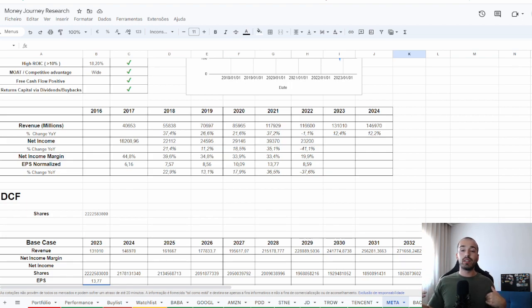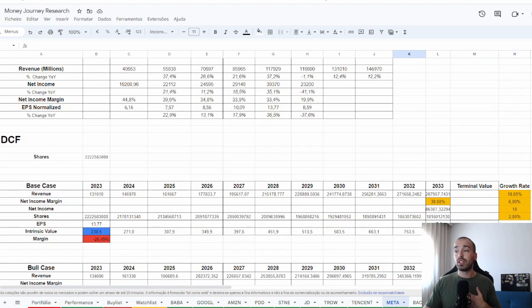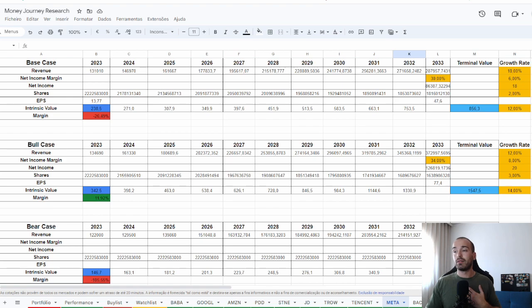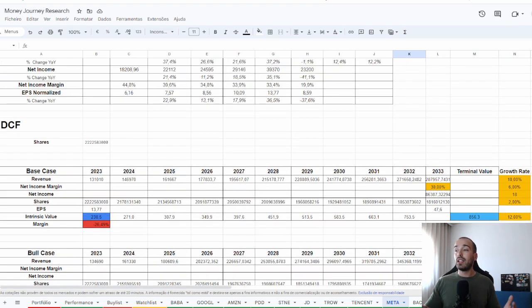If they were not investing a lot, their margin would be really high, around 35 or 40%. But since they are investing a lot, I will assume a lower margin. So for my base case, I will assume 30%. For my bull case, 34%, and for my bear case, 26%. So what P/E should you assume?